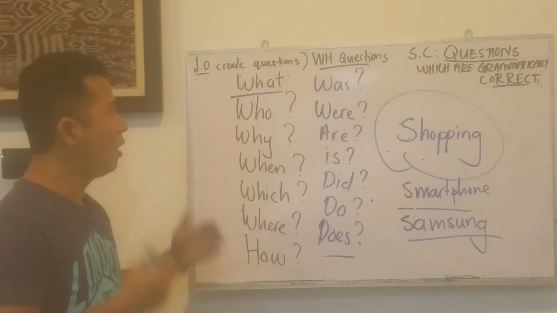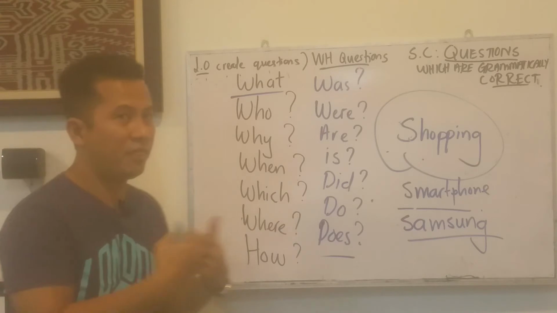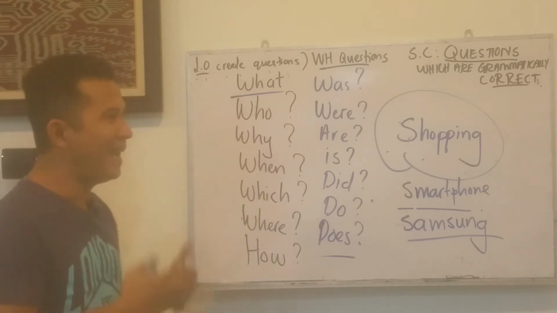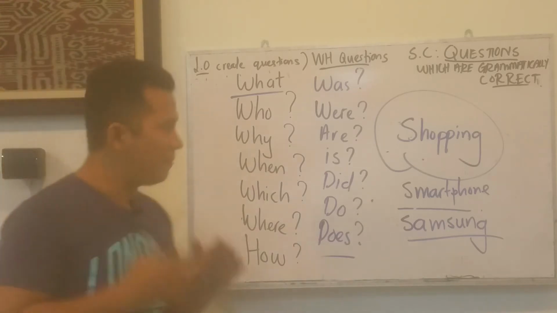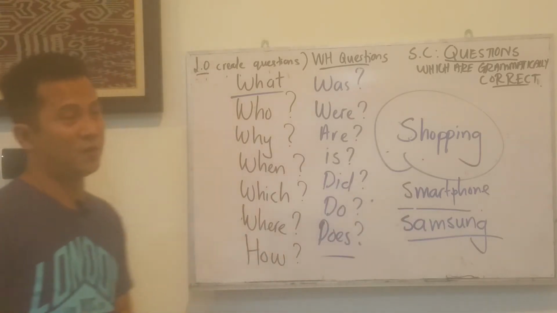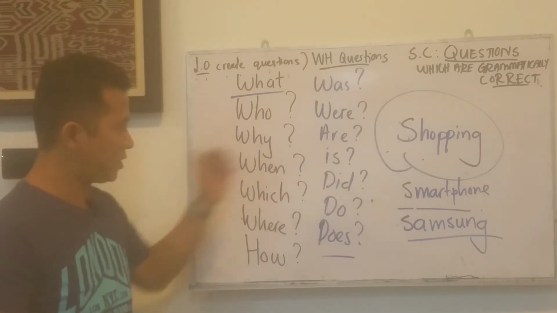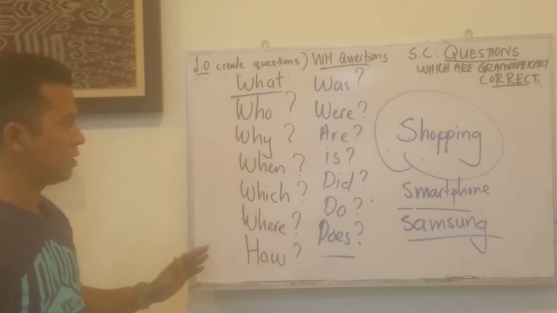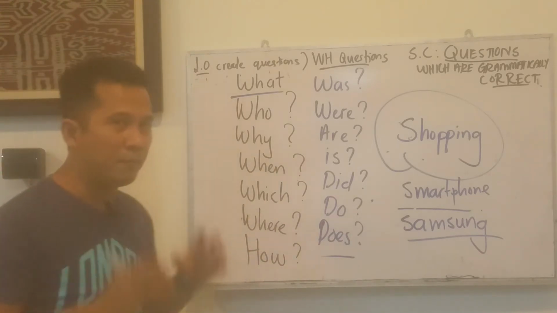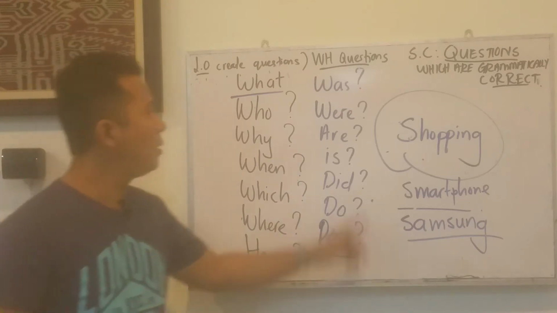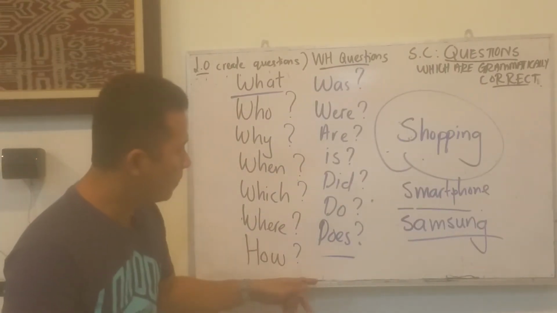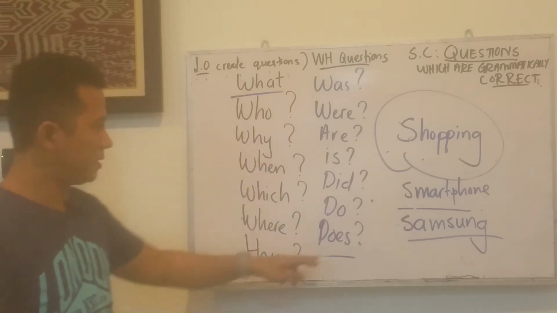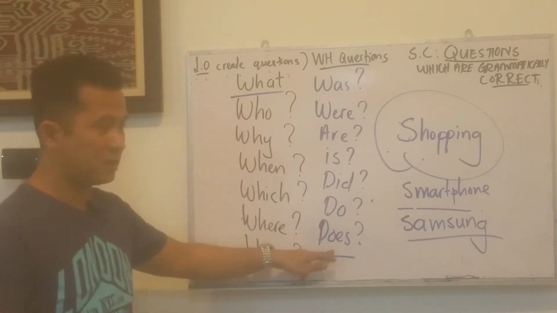For example, what are the additional things, additional features that I will get if I were to buy this smartphone? So you have to ask many types of questions so that you can make the best decision before you buy the smartphone.